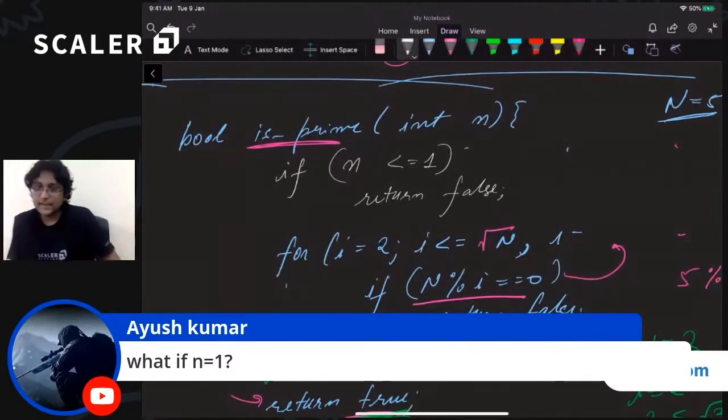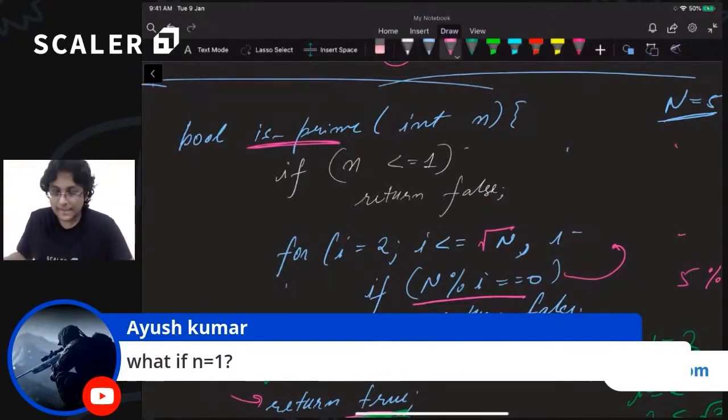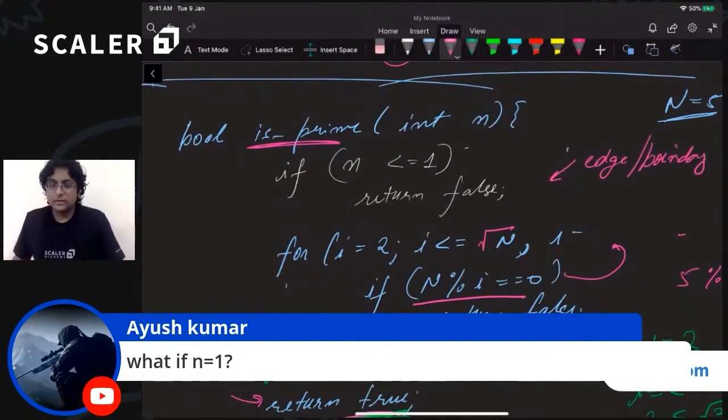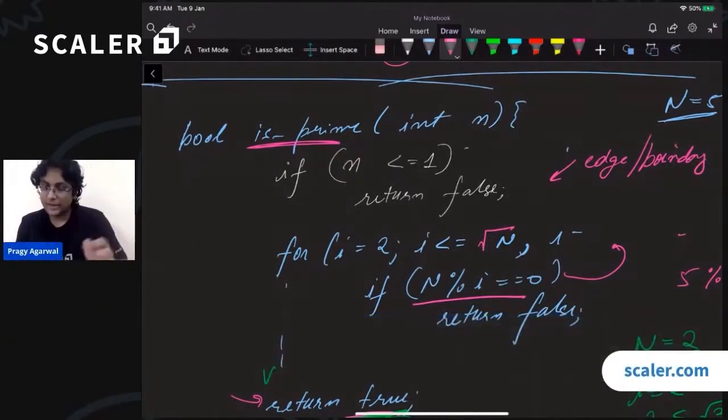No, this is not a base case. Base case happens when you are in a recursion. We talk about base cases when we are in a recursion. This is an edge case. This is a boundary condition. So it's almost the same, but it is better if we follow the correct nomenclature. Base case is when we talk about recursion. Currently, we're talking about edge cases or boundary conditions.